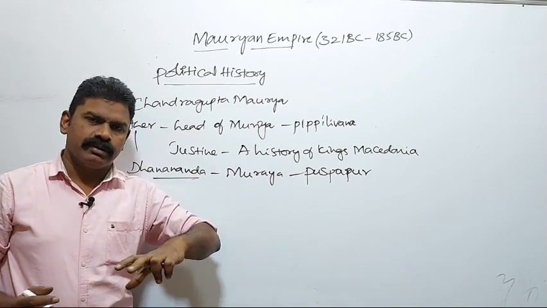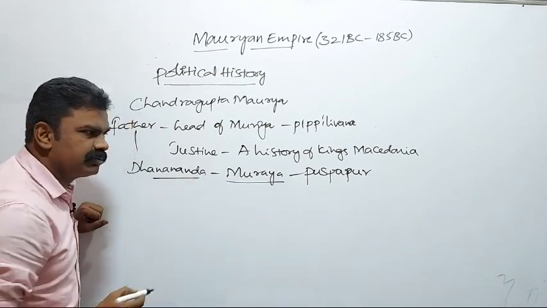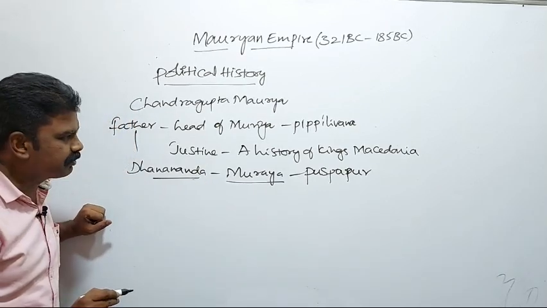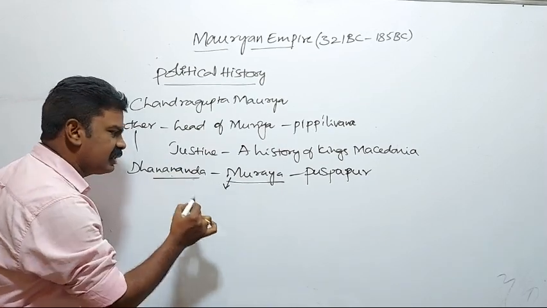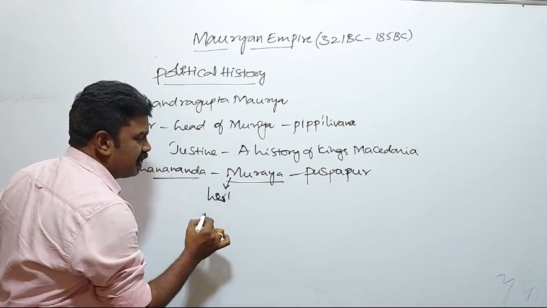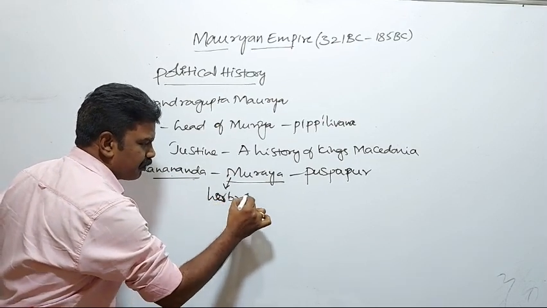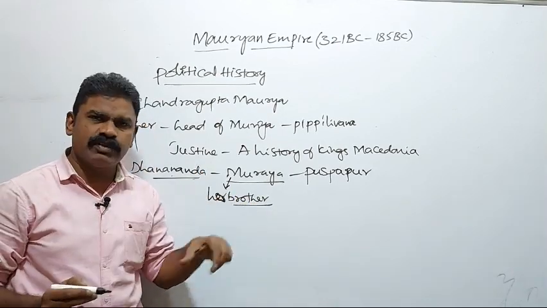She was imprisoned. By that time she was pregnant. Mura was pregnant, and she escaped from the hands of Dhanananda with the help of her brother, though the brother's name was not given.